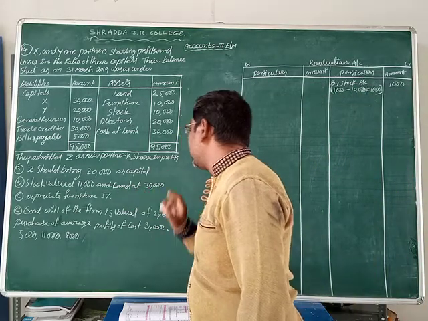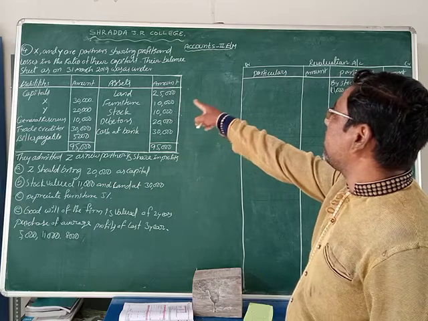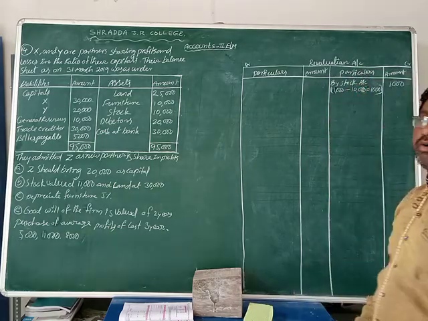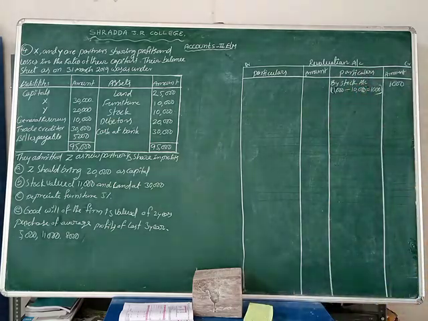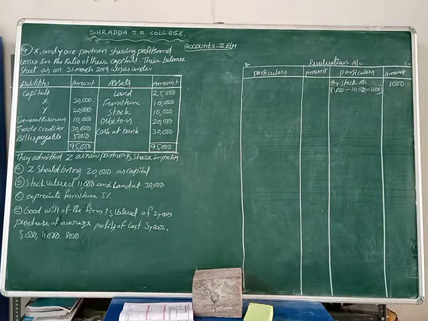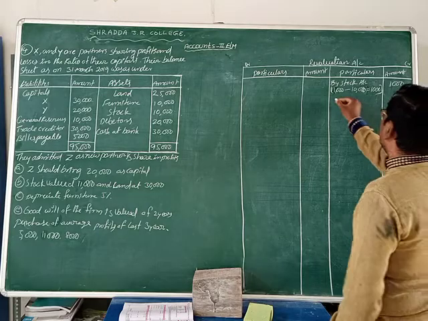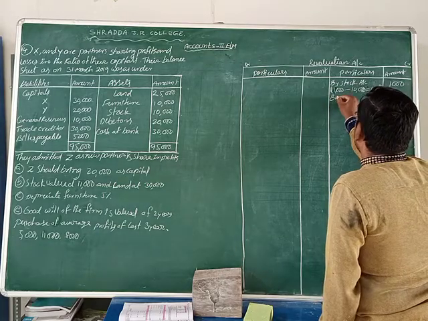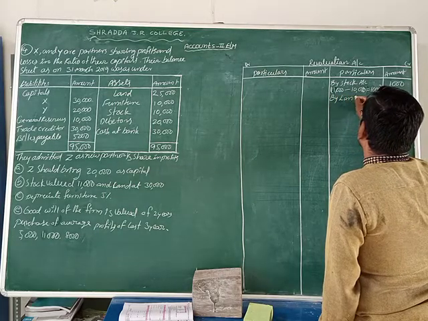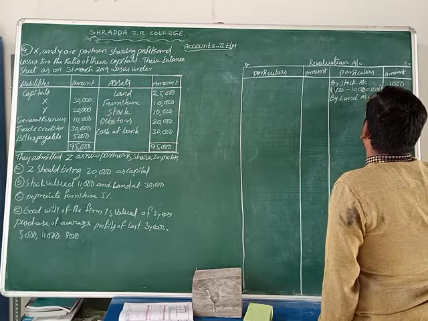Next, land is given as 30,000. The previous land value is 25,000, and the present value is 30,000. Now land is increasing by 5,000 rupees, isn't it? That's why we write here by land account.